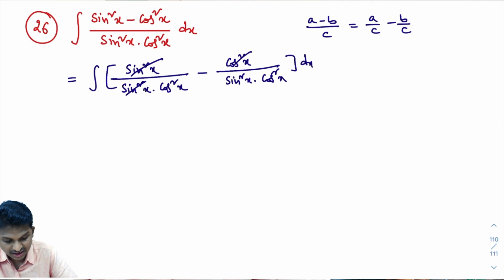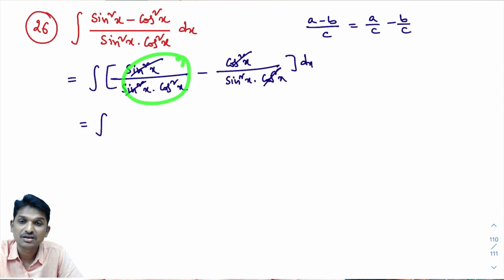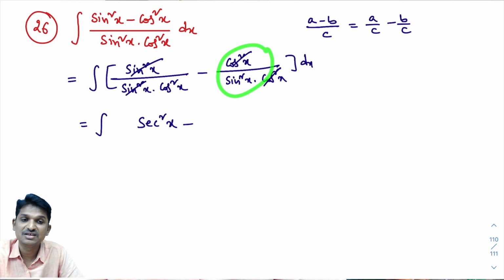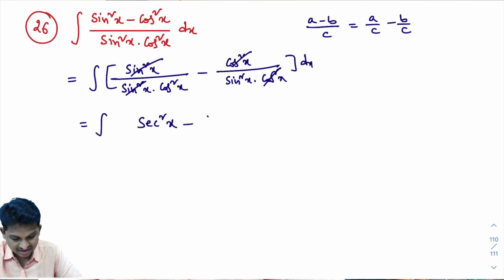What will you get? That equals the integral of 1 by cos square x, which is secant square x, minus 1 by sin square x, which is cosecant square x, dx.